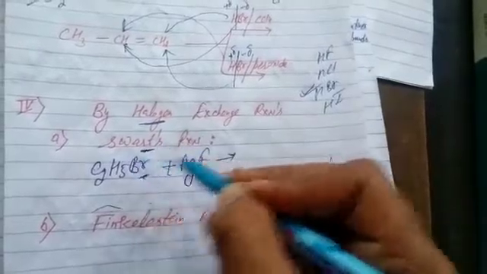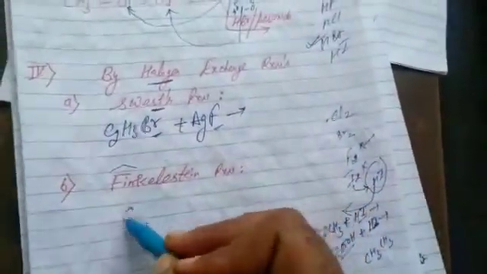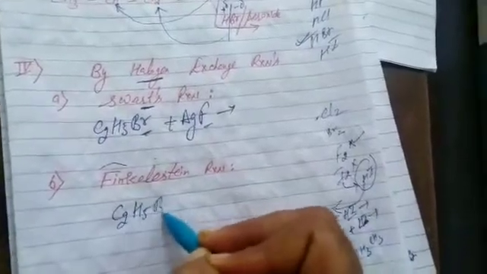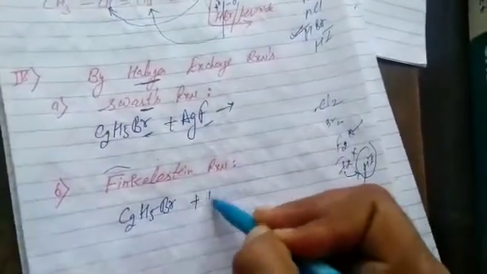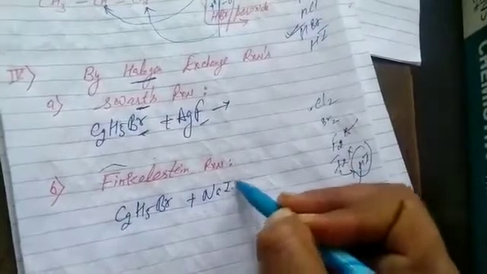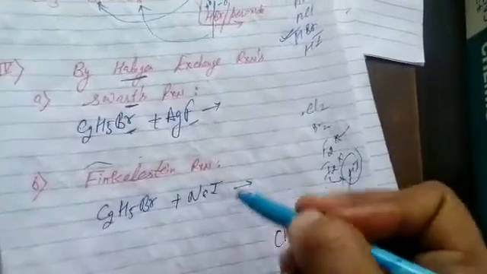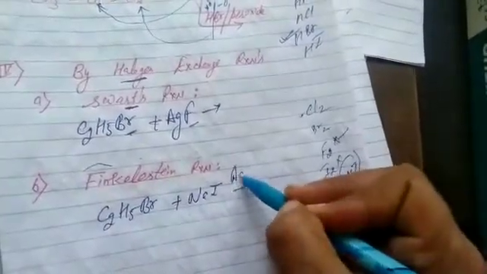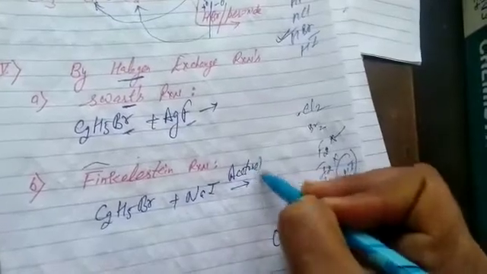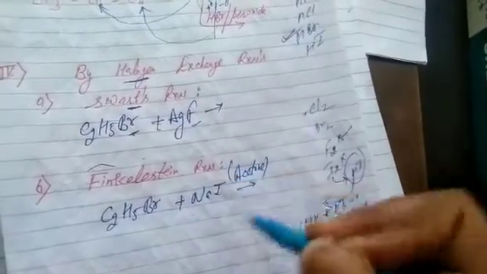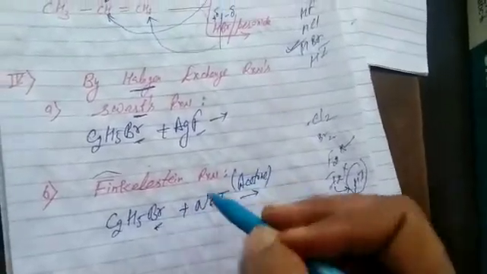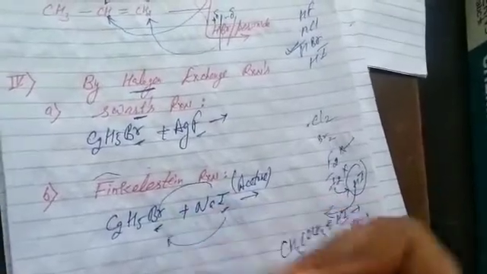The product is C2H5F and AgBr. Finkelstein reaction, again a halogen exchange reaction in which a halogen atom is replaced by iodo group. Again, please proceed by yourself. And the reaction is carried out in acetone. Solvent acetone is used for Finkelstein reaction. Replace these halogen atoms.